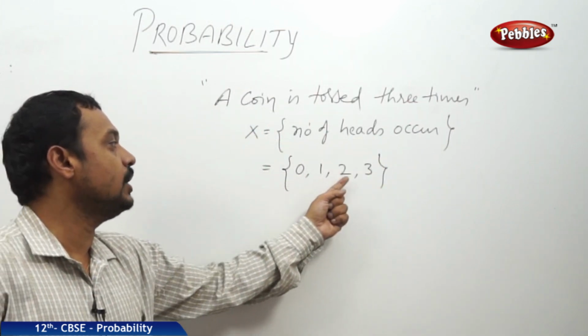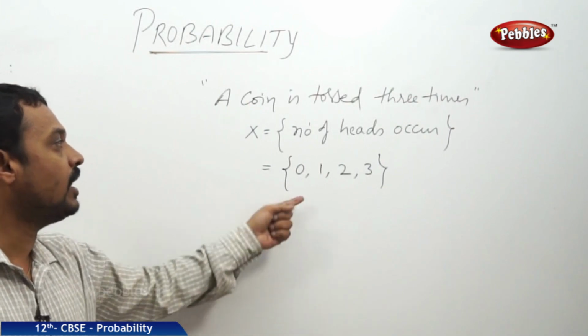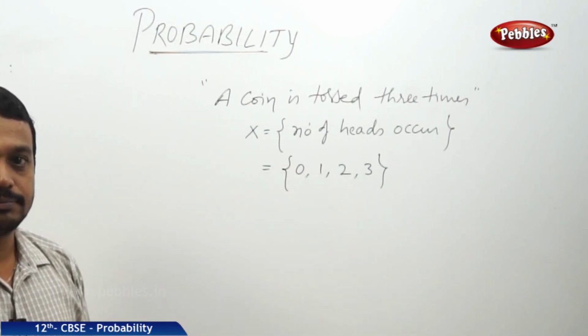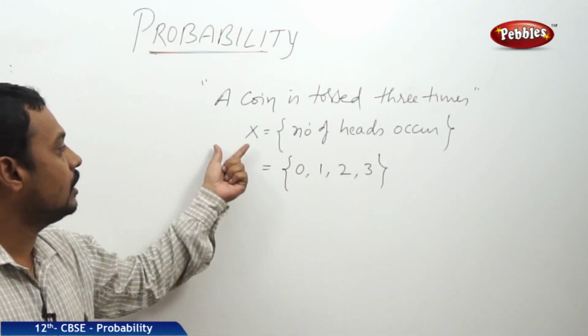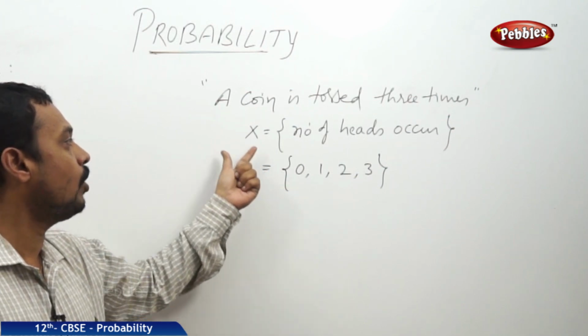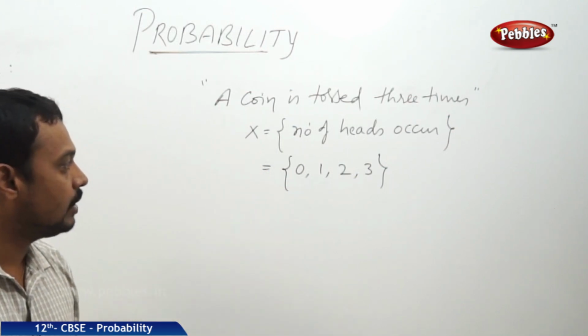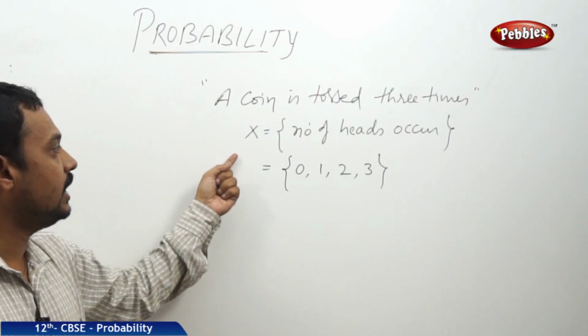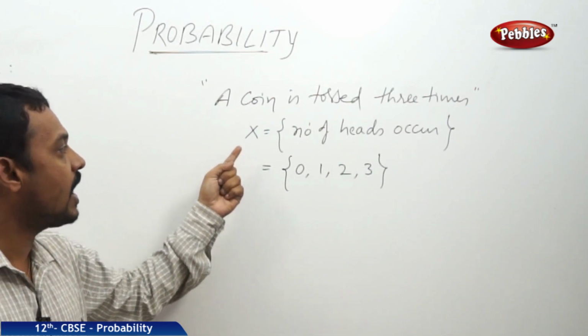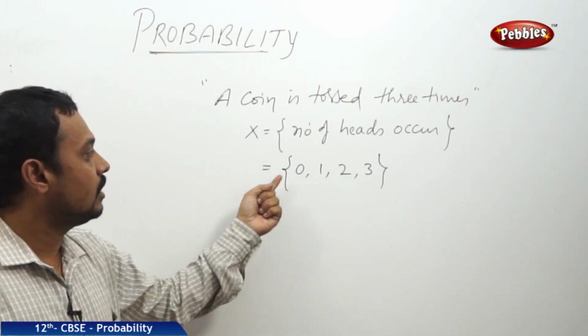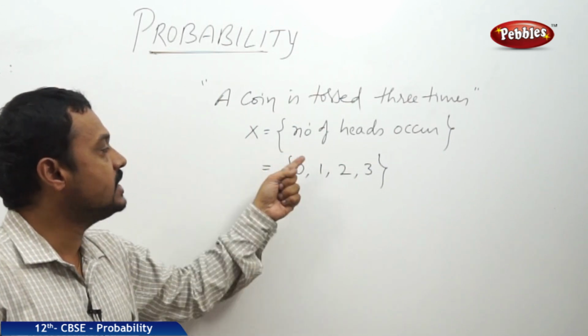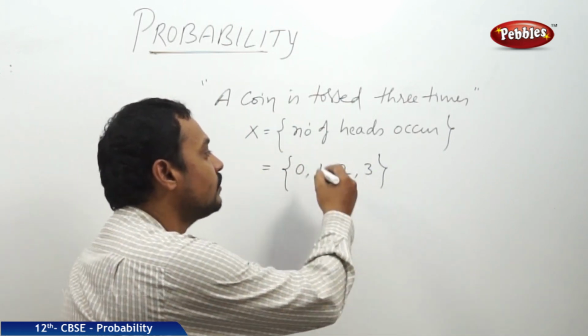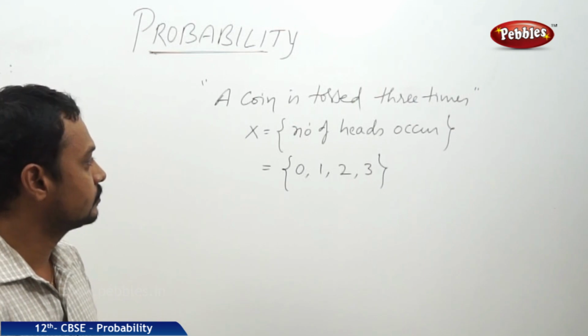Each value is one result of the experiment. This single value of x is a real number and it varies when the outcomes of the experiment change.